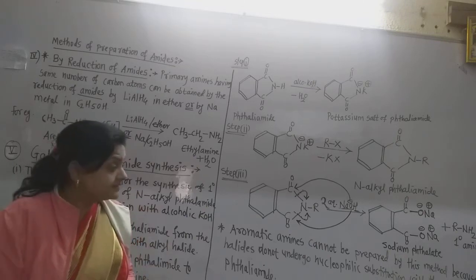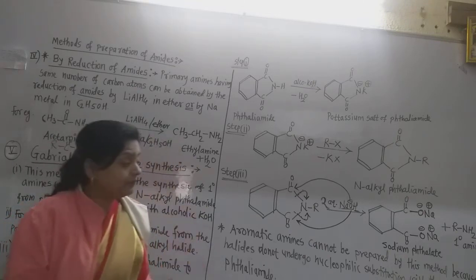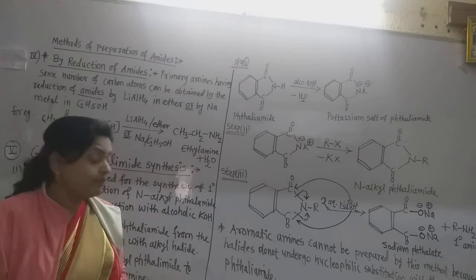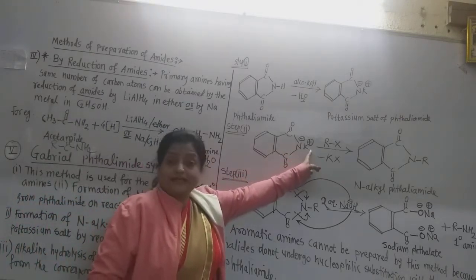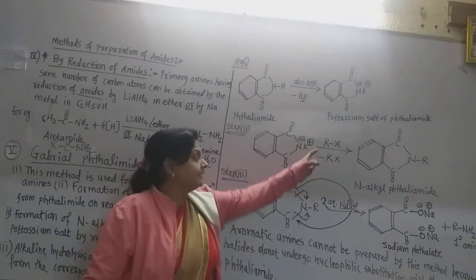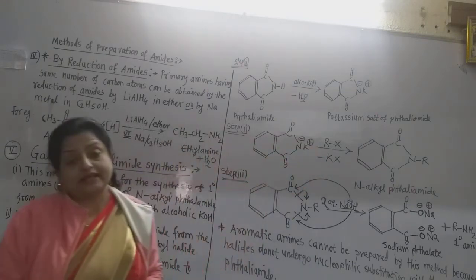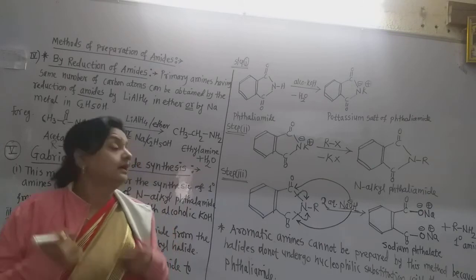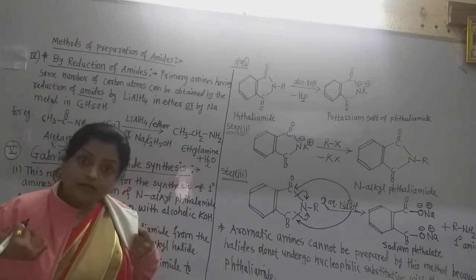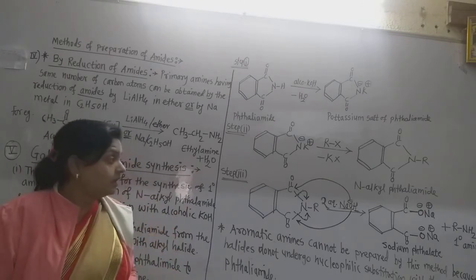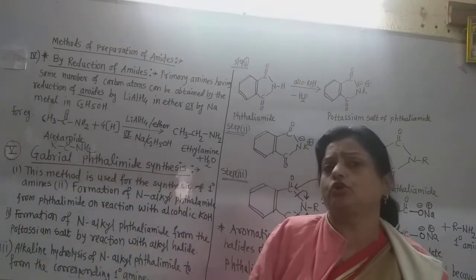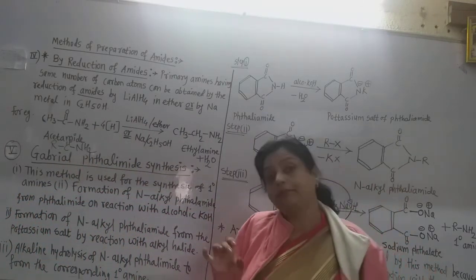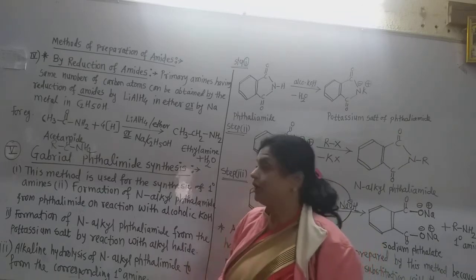the nucleophilic substitution cannot happen with the anion formed by the phthalimide. Phthalimide forms the anion here, and this does not replace this aromatic ring. It does not replace this K plus ion in that reaction if we use aromatic halides, and therefore this Gabriel synthesis is only useful for the preparation of aliphatic primary amines and not the aromatic